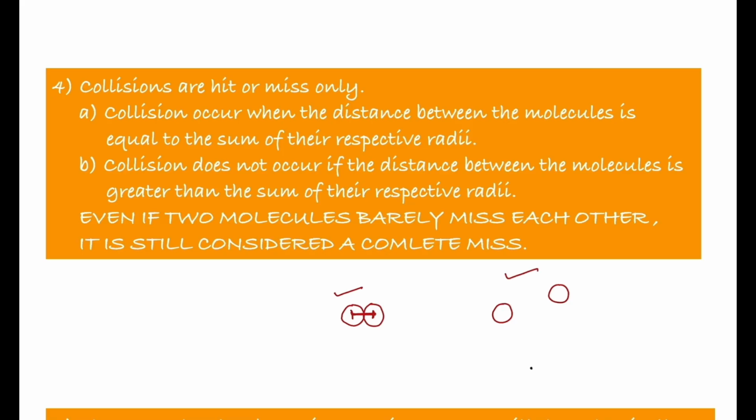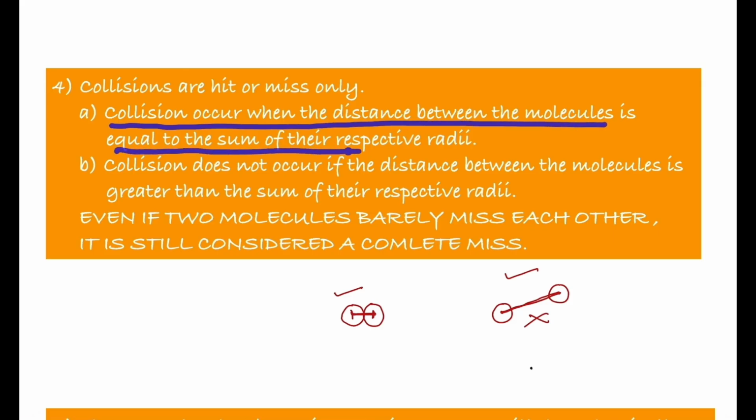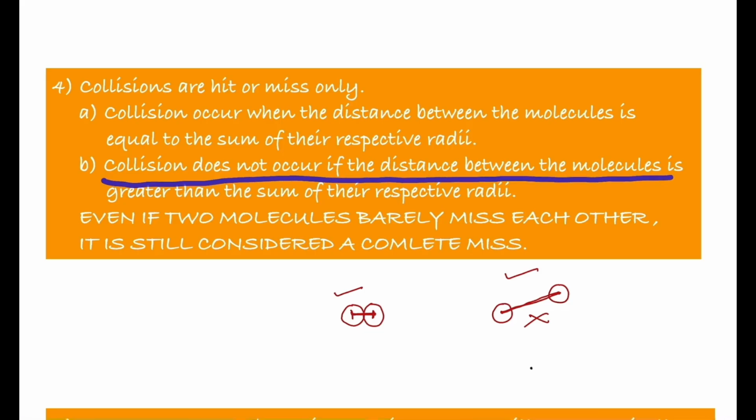For example, let us take the second situation where the two gas molecules are present like this and the distance between the molecules is greater than the sum of the radii of the two molecules. Therefore, in this situation, the two molecules do not undergo collision. And that is about hit or miss collisions. So collision occurs when the distance between the molecules is equal to the sum of their respective radii. Collision does not occur if the distance between the molecules is greater than the sum of their respective radii.